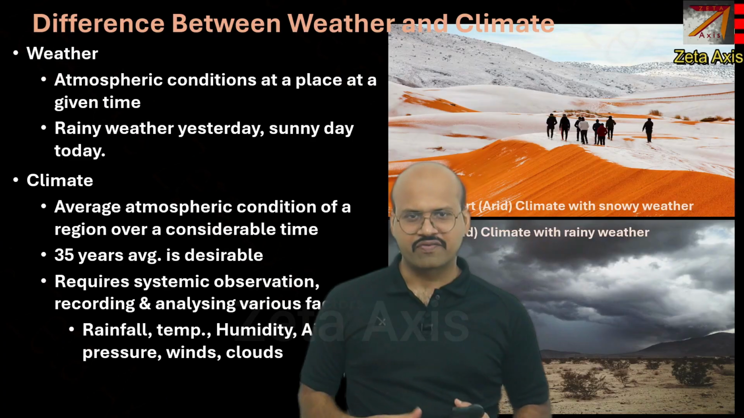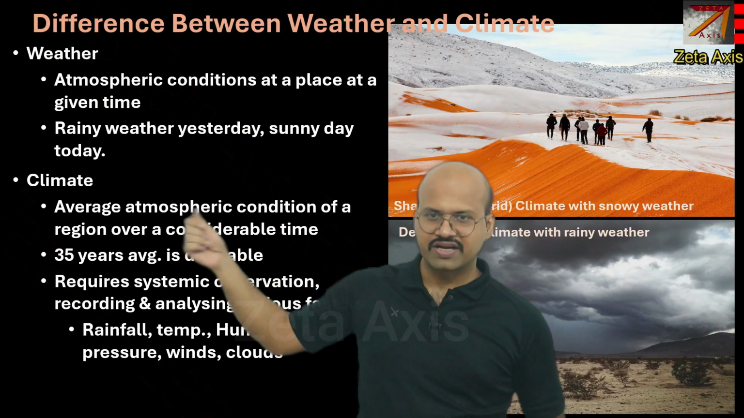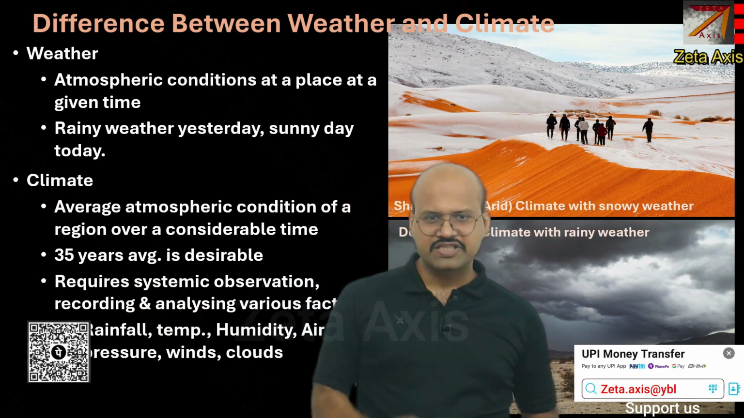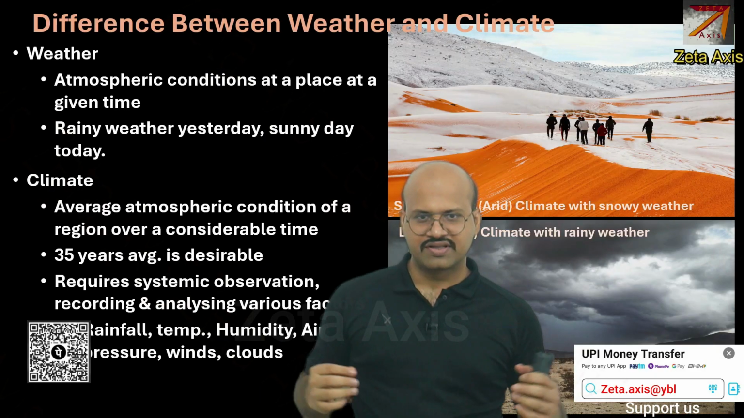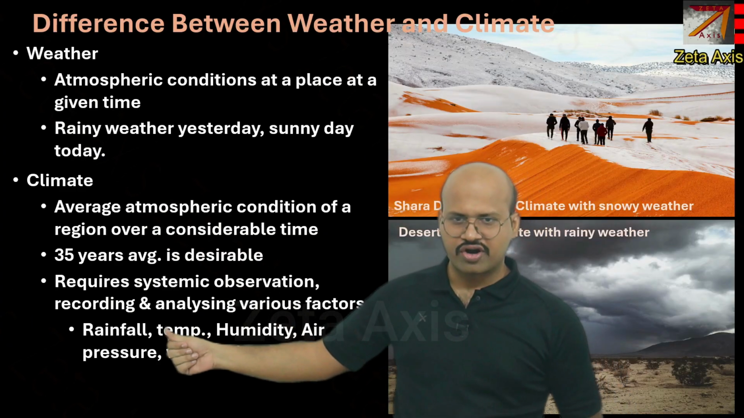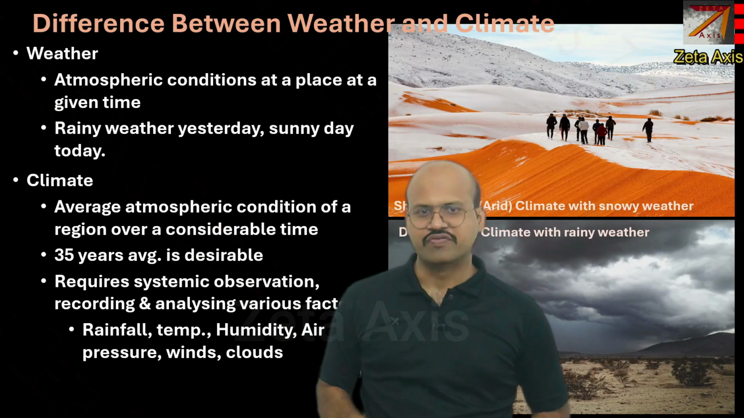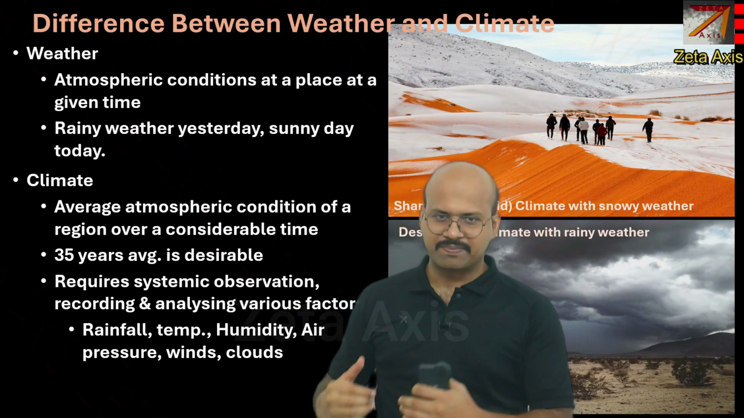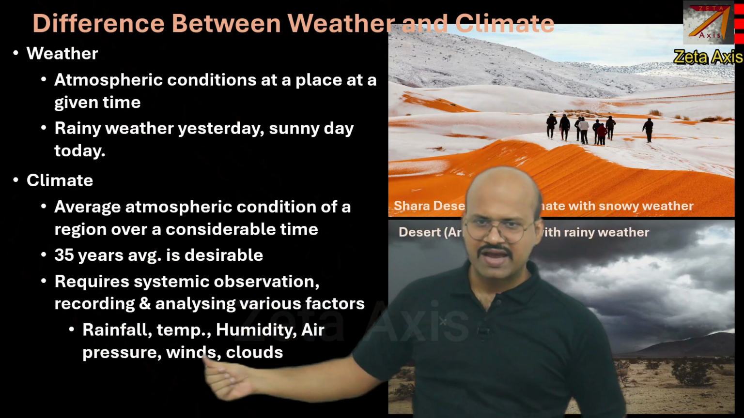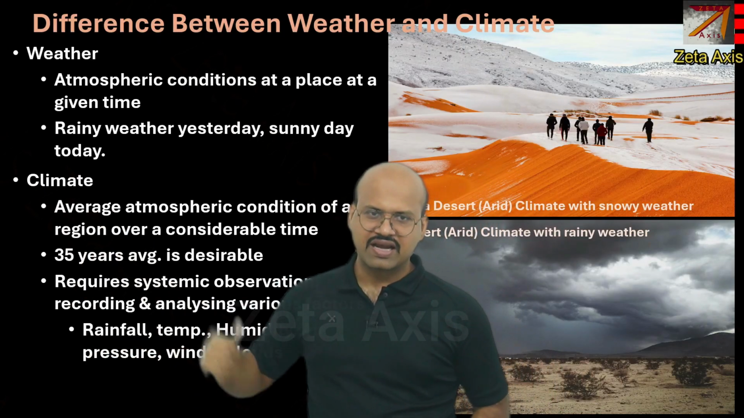But for the climate of that place, it will remain constant because the average atmospheric conditions are taken over 35 years, and therefore it will have specific characteristics throughout the duration. So it requires systematic observation, recording and analysis to determine the climate of a region. Weather of a region you can just say by observation or by experience of that place at that time, but for climate you need to observe, perform analysis and measure these parameters. Only then you can determine the climate.